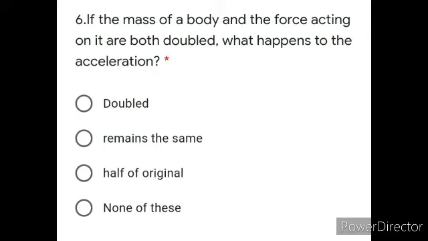Question number 6. If the mass of the body and the force acting on it both are doubled, what happens to the acceleration? So force and mass, if both will be doubled, what is the formula of force? That is mass multiplied by acceleration. So mass is going to be twice, force is going to be twice. The 2 will cancel and there will be no change. So question number 6, the answer is B part, remains the same. There is going to be no change.